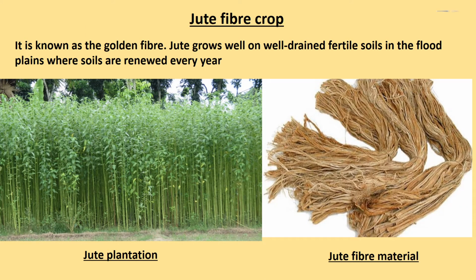Jute fiber crop. It is known as the golden fiber. Jute grows well on the well-drained fertile soils in the flood plains where soils are renewed every year. Children, as you can see in the given figures, that is jute plantation and jute fiber material. High temperature is required during the time of growth. West Bengal, Bihar, Assam, Odisha and Meghalaya are the major jute producing states.